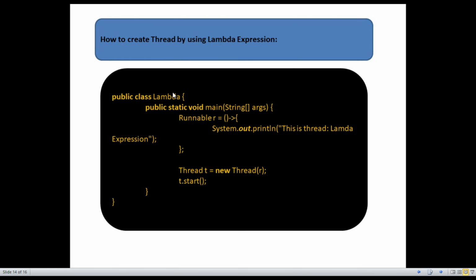It is a very important example: how to create a thread by using a lambda expression. It is the main class Lambda. Inside the main class, a Runnable interface object is created. Inside the object, with a no-argument lambda expression, we define the run body, and then the thread object is created and the start method is executed.